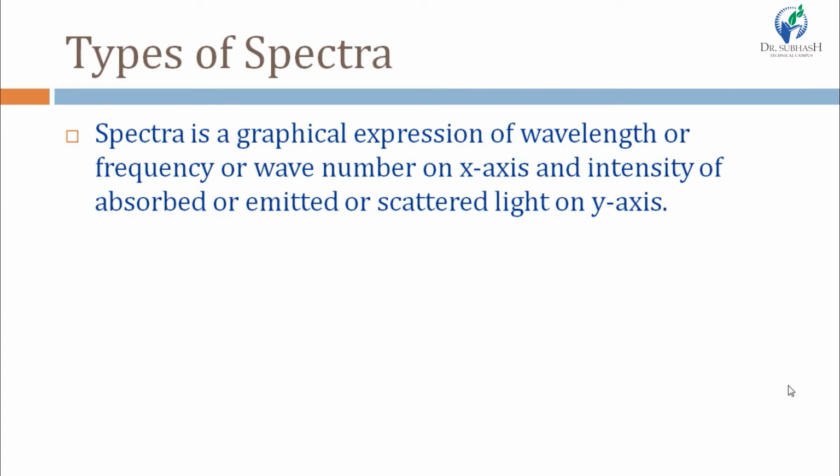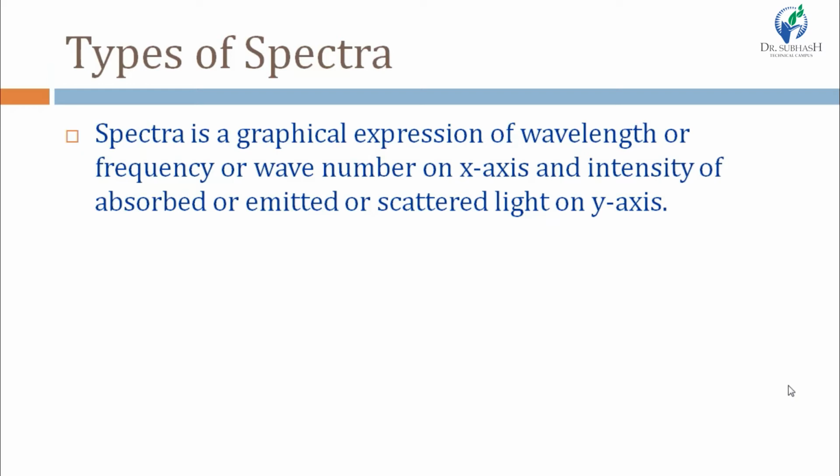After seeing types of spectroscopy, we are going to discuss types of spectra. Obviously in spectroscopy we study spectra. So what are the types of spectra? First, a spectrum is nothing but a graphical expression of wavelength or frequency or wave number on the x-axis and intensity of absorbed or emitted or scattered light on the y-axis.